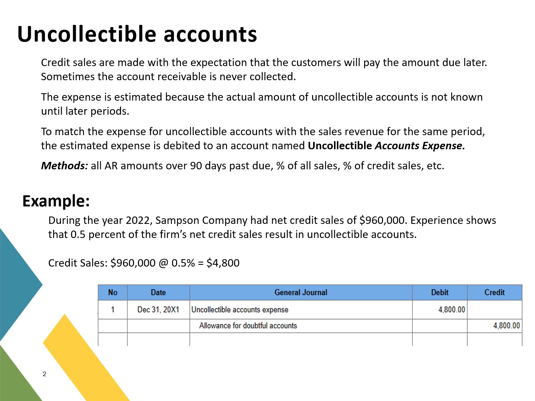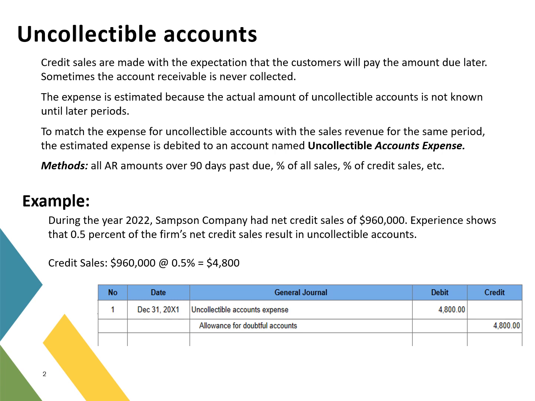Well, businesses estimate the uncollectible account expense because the actual amount of uncollectible accounts is not known until later periods. Some companies simply record any receivables over 90 days past due as an uncollectible account expense, whereas others record an uncollectible account expense only for those receivables over 150 days past due and 50% for the receivables that are between 90 and 150 days past due.